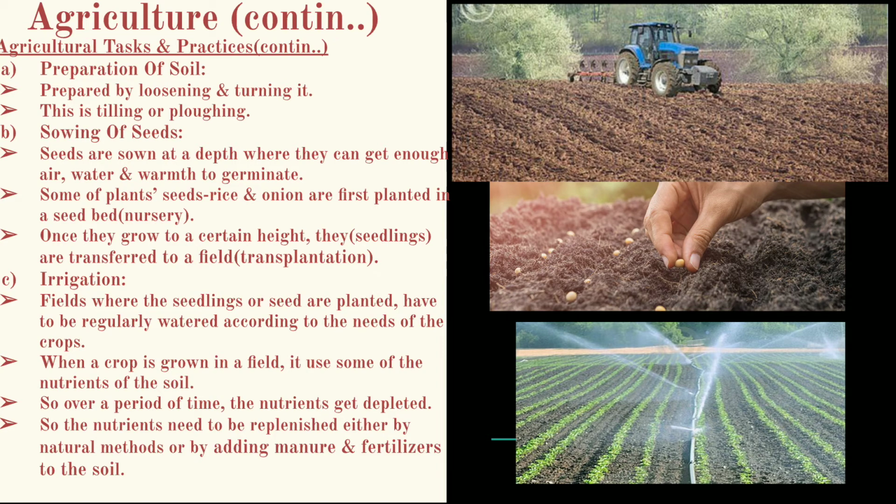When a crop is growing in a field, it uses some of the nutrients of the soil. Over time the nutrients get depleted, so these nutrients have to be replaced, either by natural methods or by adding manure or fertilizers to the soil.